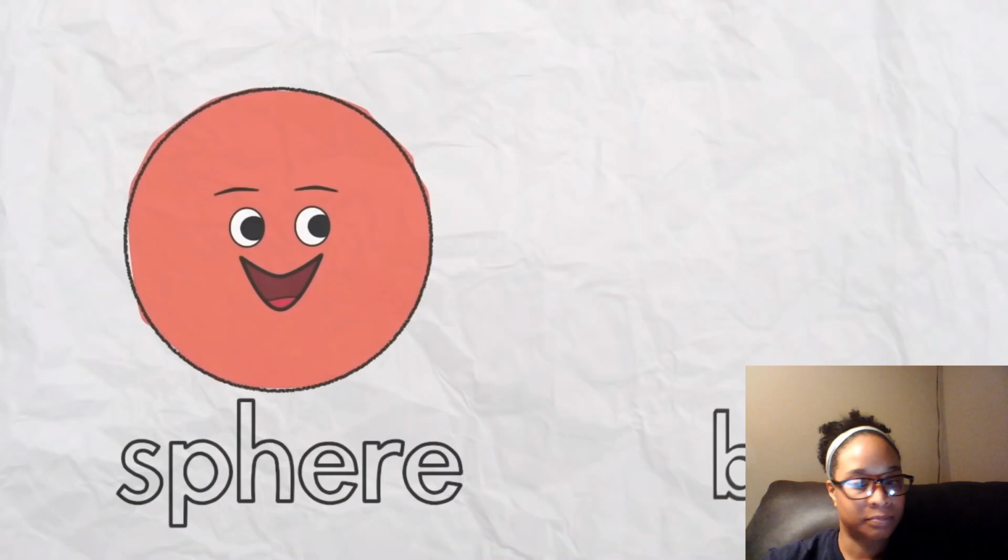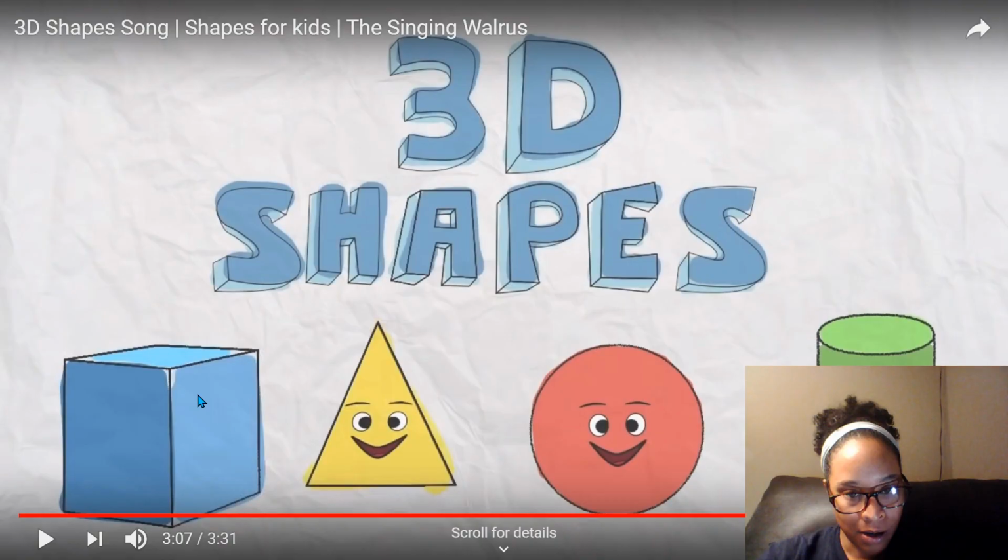Okay, my darlings, so that was a song to review the 3D shapes we have been learning about. So we learned about the cube, cone, sphere, and cylinder. So now I'm going to play a song for our 2D shapes.